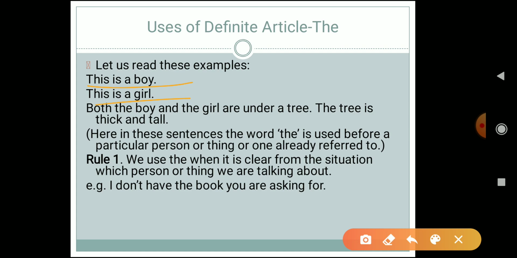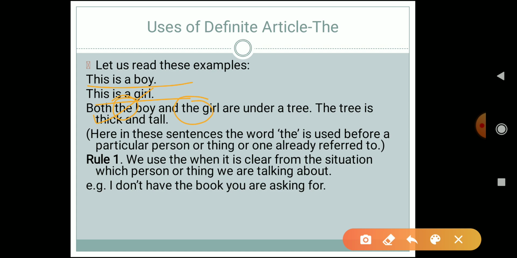But in the sentence, both the boy and the girl are under a tree, the tree is thick and tall, we are talking about a specific boy and specific girl. That is the definition of a definite article. The is a definite article because it points out some definite or particular person or thing.